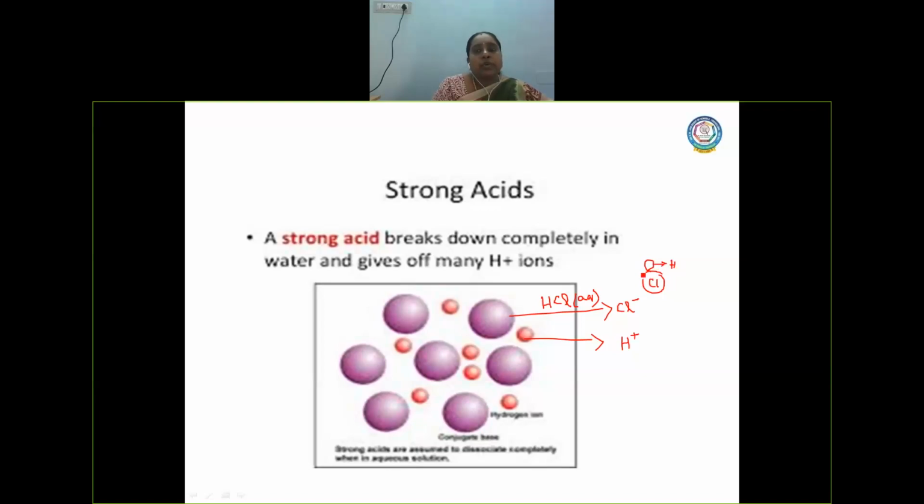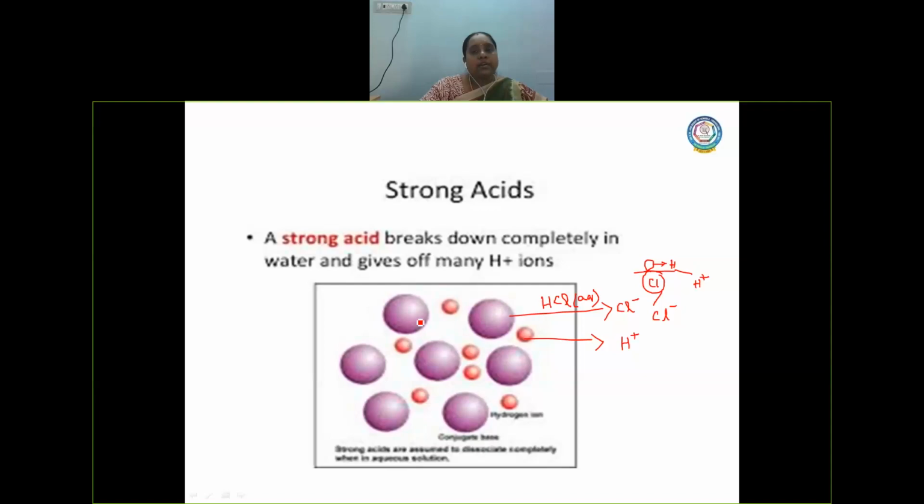When it gets dissociated, it is generated as ions, Cl minus ions and H plus ions. If you see this structure, all the ions are completely free in aqueous form, in the water medium.